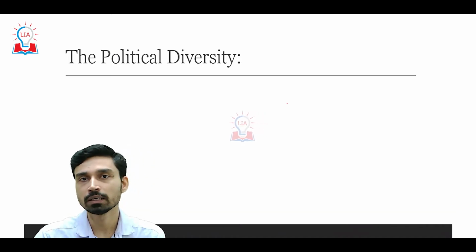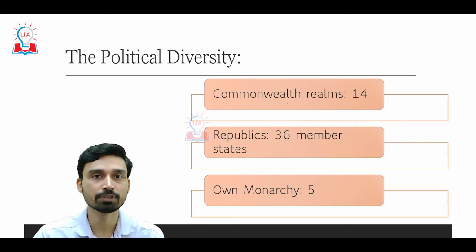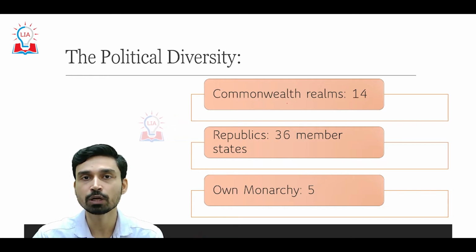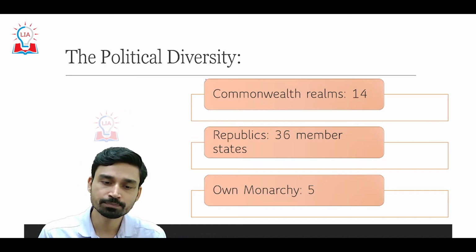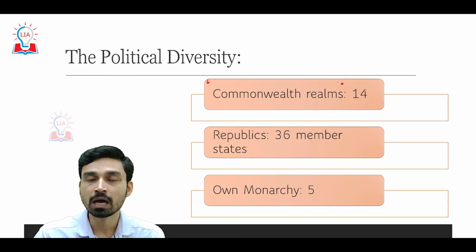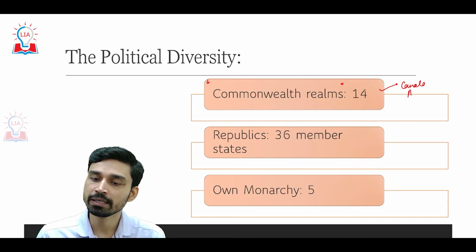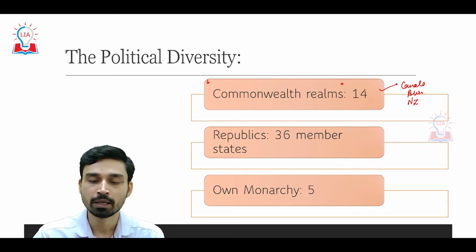Now, all the countries which are part of the Commonwealth are not politically the same. There is large-scale political diversity, and on the basis of the political relations between these countries and the British monarch, we can classify them into three categories. The first category is called the Commonwealth realms. The Commonwealth realms are 14 of the 56 countries. Countries such as Canada, Australia and New Zealand are examples of this, and these are countries who consider the Queen their head of state. And now, obviously, King Charles will be considered their head of state.